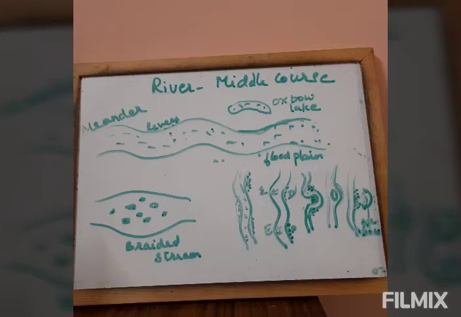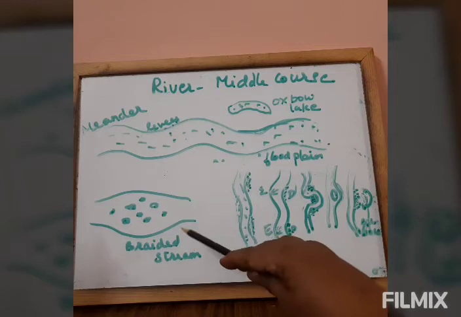So the lower river plain is characterized by an excess deposit of the load on the floor of the channel because of the reduction in its carrying capacity of the slow moving stream. So the speed of the river becomes less here and deposition takes place more. The stream which thus gets divided into a network of channels forming bars of sand and islands is known as braided streams. So in some rivers you find this braided because of the deposits it brings.